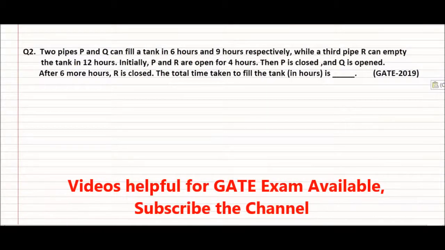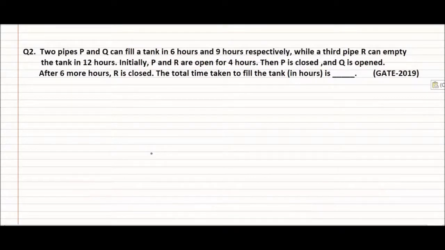Now let us see question number 2. It has appeared in GATE exam in aptitude section. And the question says that two pipes P and Q can fill a tank in 6 hours and 9 hours respectively, while the third pipe can empty the tank in 12 hours. Initially, P and R are open for 4 hours. Then P is closed and Q is opened. After 6 more hours, R is closed.